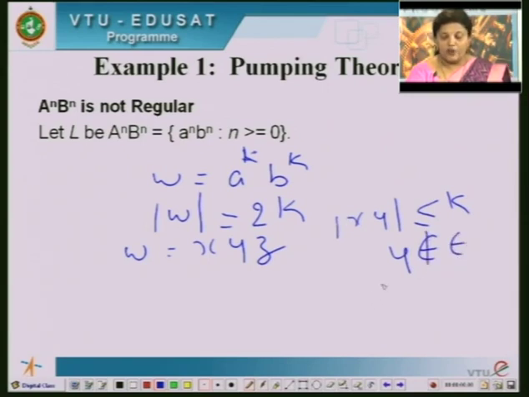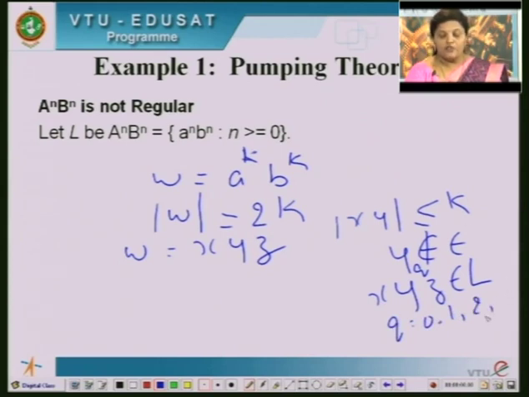And then for all q greater than a, x y to the power of q z belongs to L. Okay. So q can take the values 0, 1, 2, etc. So this theorem you should now apply. Now split in the form of x, y, z. So what is the given string? The given language is n number of a's followed by n number of b's.